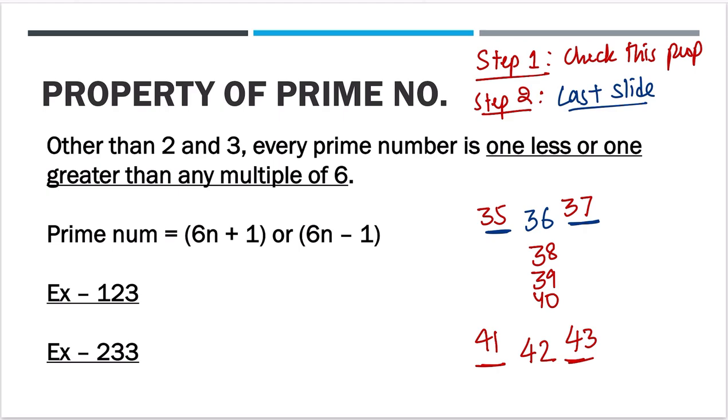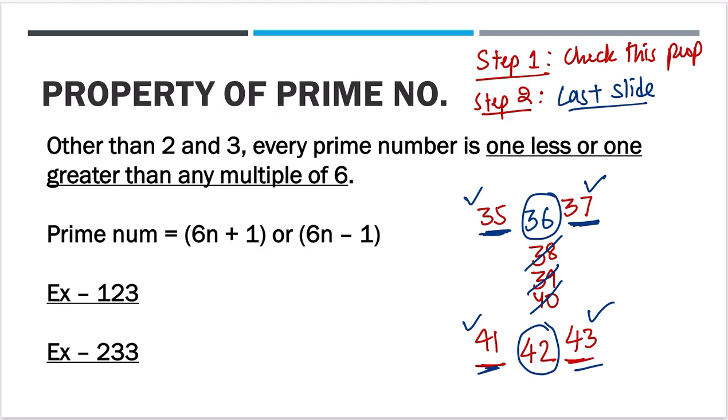For one thing for sure, these numbers will never be prime, right? Why? Because they are not one less than 36 or one greater than 36, right? They are in between. So only 35, 37, 41 and 43 could be prime numbers. Now, if you are able to see that these numbers are one of these, then move to step 2,